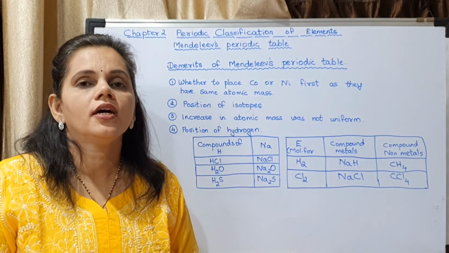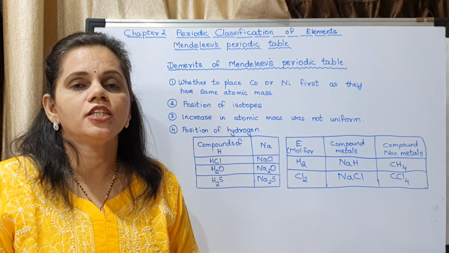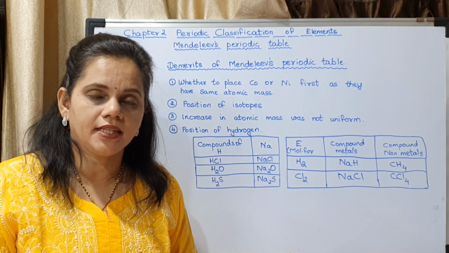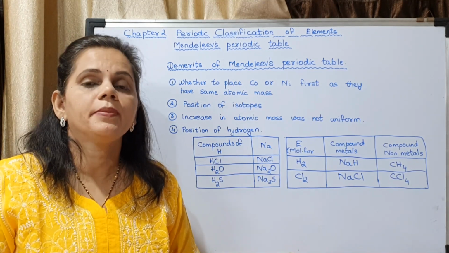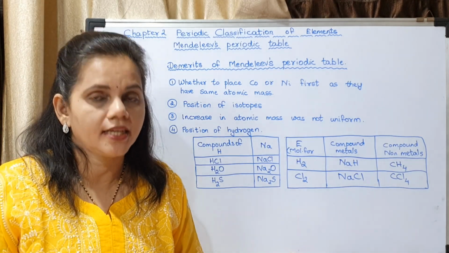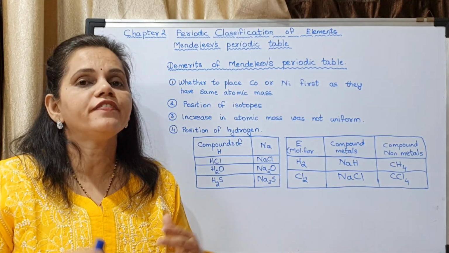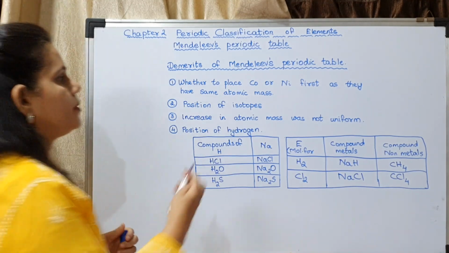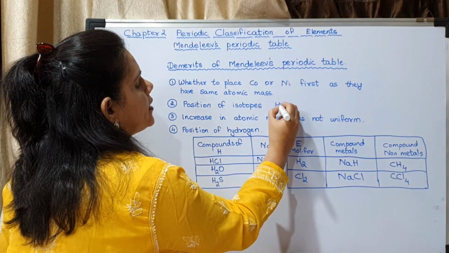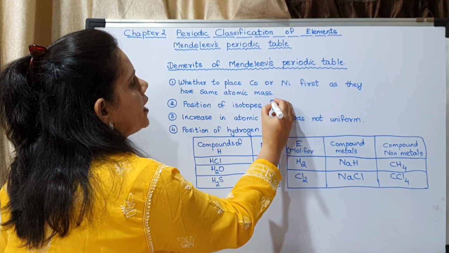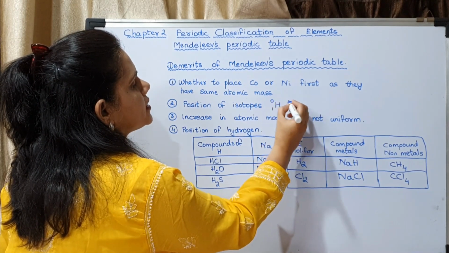So how will you arrange those elements in your periodic table? That was the question. Why? Because the periodic table is in the increasing order of atomic mass. So if there are isotopes, for example H1, this is the atomic number and this is the atomic mass number.